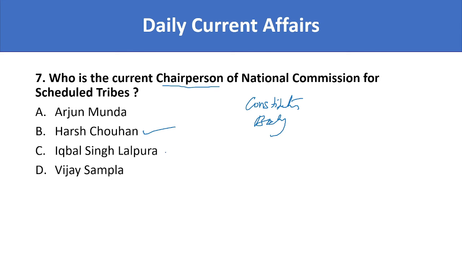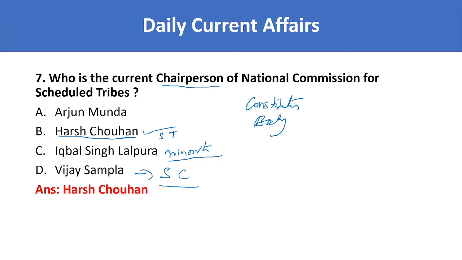Iqbal Singh Lalpura is the chairperson of the National Commission for Minorities, and Vijay Sampla is the chairperson of the National Commission for Scheduled Castes. So remember: Iqbal Singh Lalpura, Minorities; Vijay Sampla, Scheduled Castes; and Harsh Chauhan, Scheduled Tribes. The answer is Harsh Chauhan.